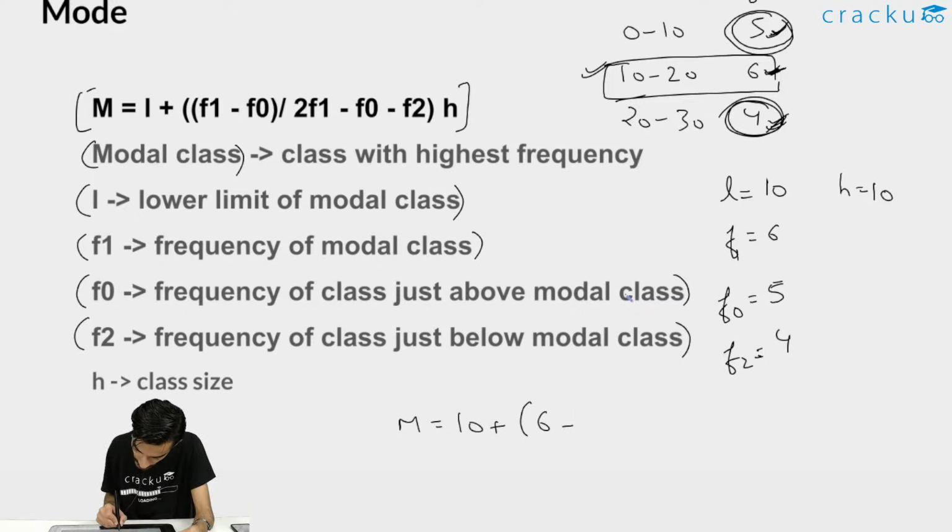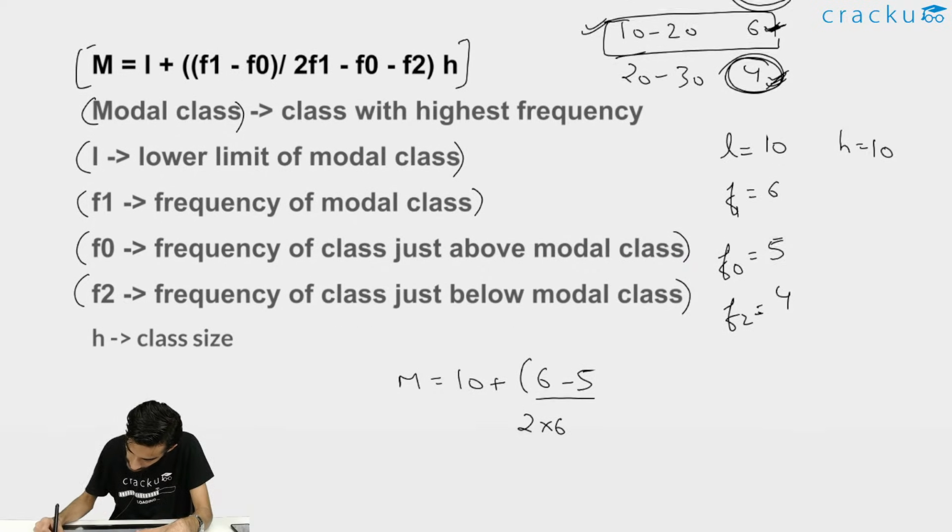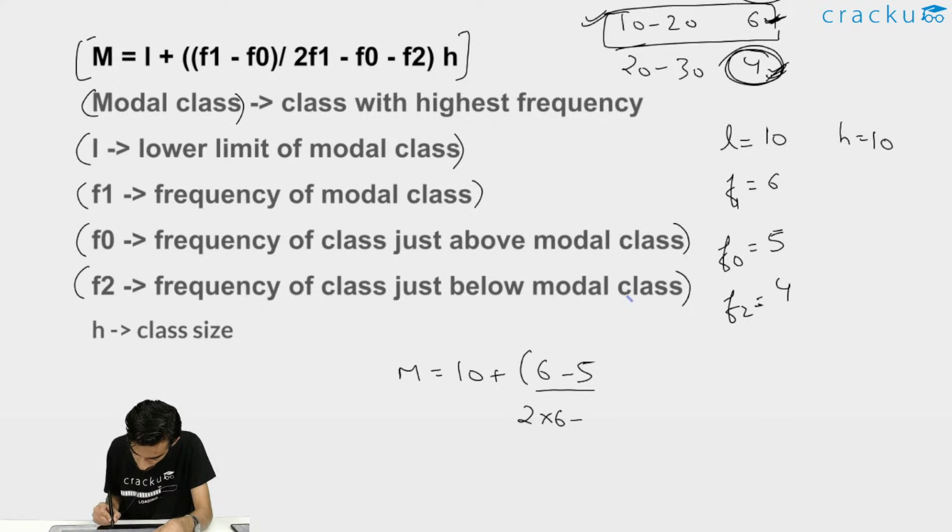F0 is frequency of the class just above model class, that is 5, divided by 2 into F1, that is 6, minus F0, that is 5, minus F2, that is 4. Okay, and you can just multiply this value by class size.